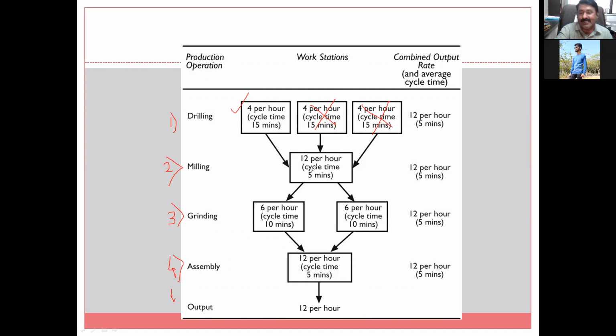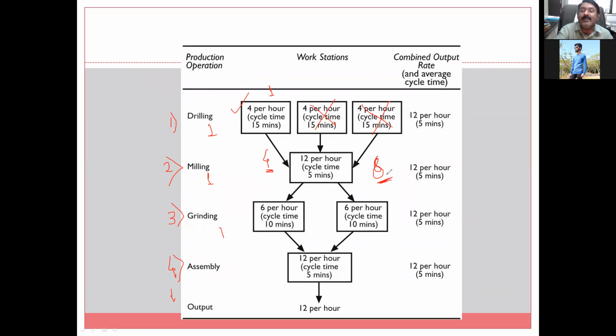It will go to milling. The milling has a capacity of 12 per hour. But there is only one drilling machine. Let us assume that one drilling machine is there in the first stage, one milling machine, one grinding machine. So milling has a capacity of 12, but only 4 are produced. So it is underutilized. It can process 8 more jobs, but the jobs are not available.